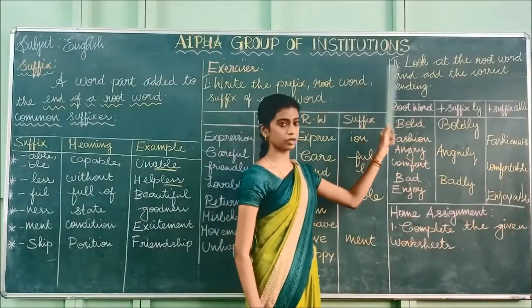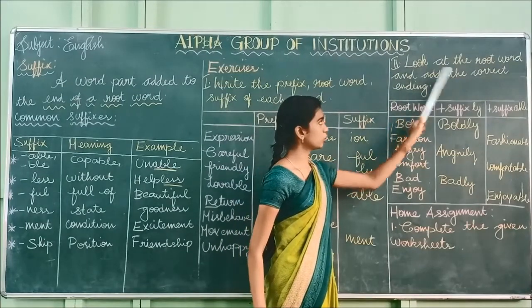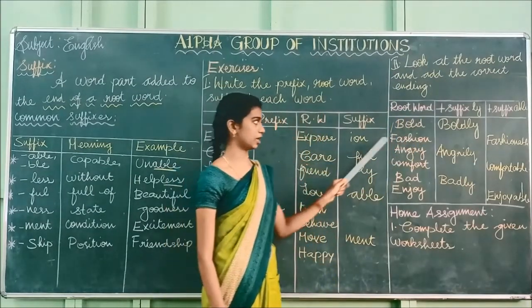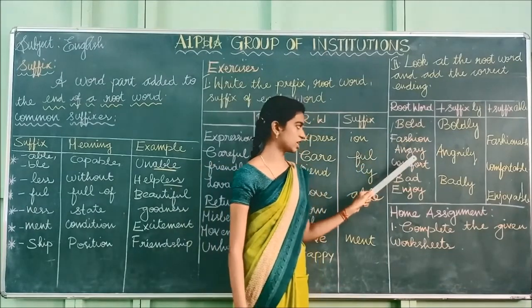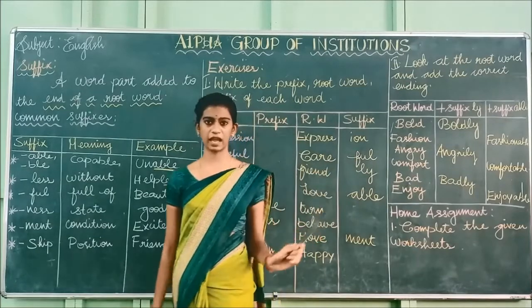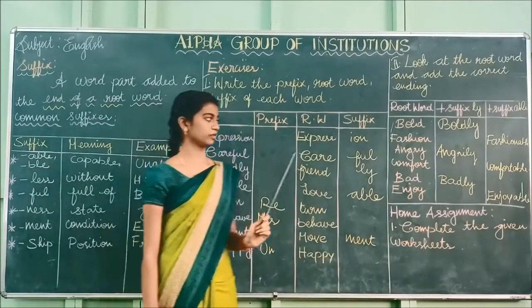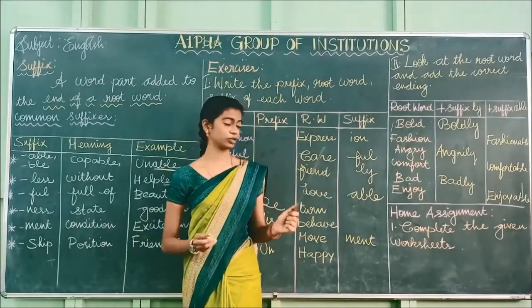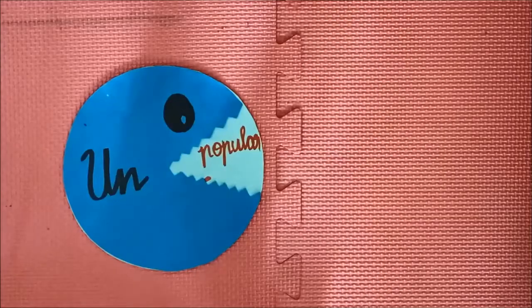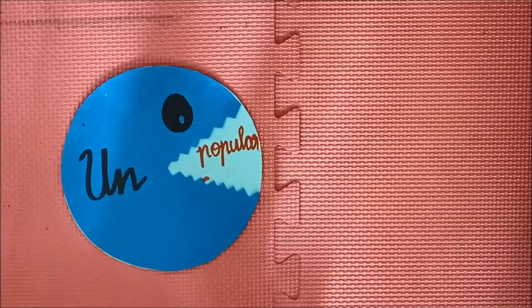The second one you are going to do is look at the root word and add the correct ending. Okay, you have to add the correct ending. The first one bold, fashion, angry, comfort, bad, enjoy. So these are all the examples I have given. Okay, next we are going to see about the activity. Okay students, now we are going to see an activity.